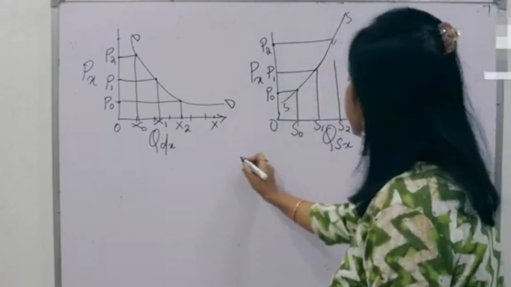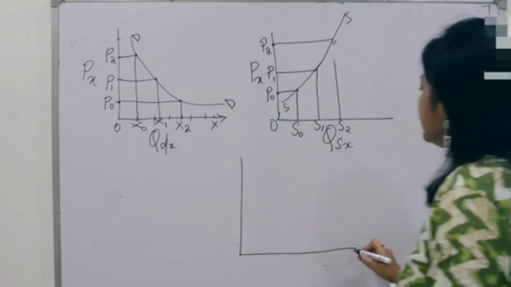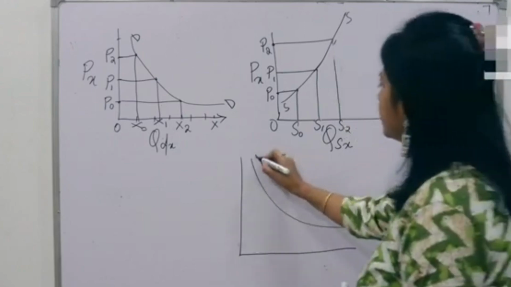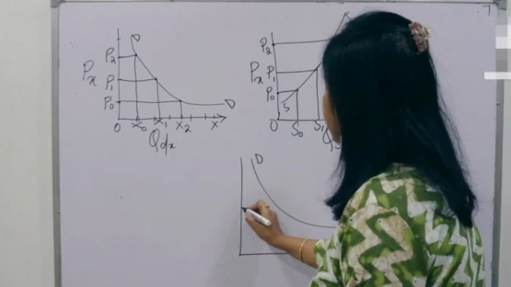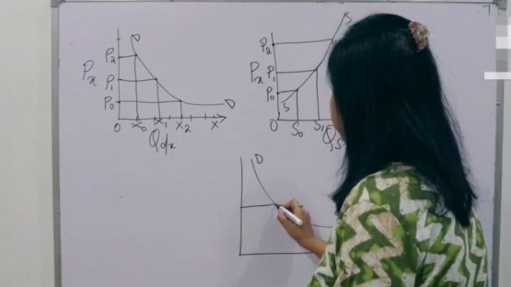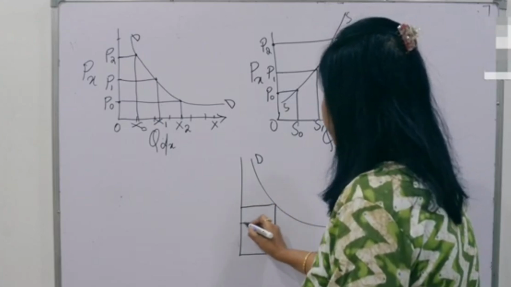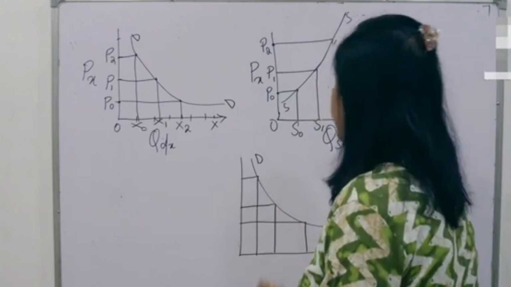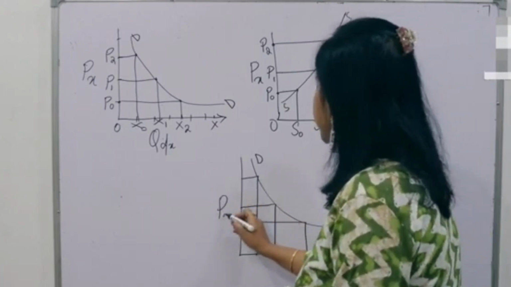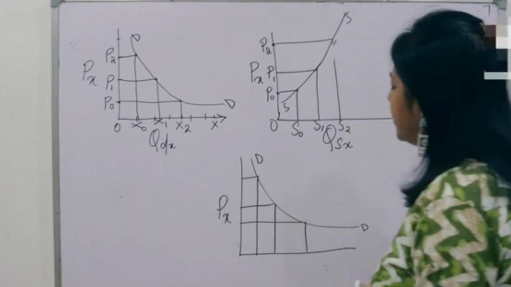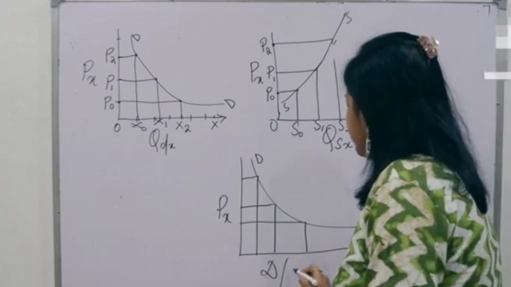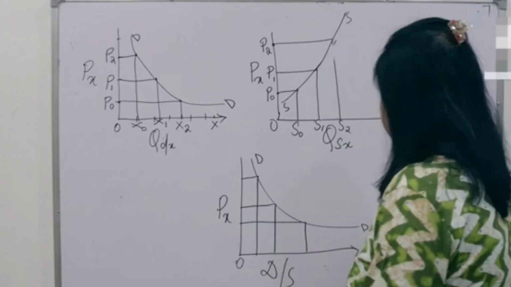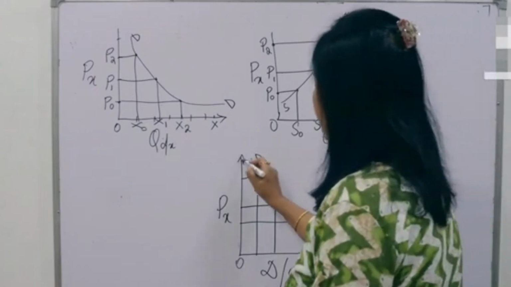So friends, let's see the equilibrium price here. Suppose this is my demand curve DD. There are different quantities that are demanded at different prices. This is my price axis, and this is demand as well as supply. Demand as well as supply I will show on this axis. This is OX. This is OY.